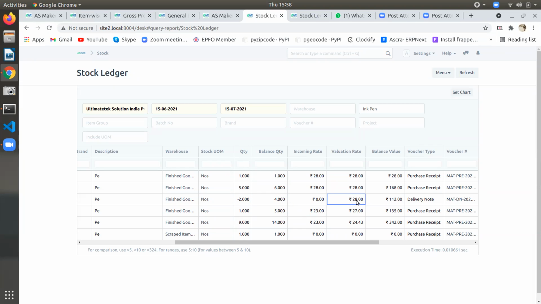Then 28 was the valuation, right? Then again, we will make one, it sold. 28 into 1, 28 into 1, 28 into 1, 28 into 6, plus 5, 28 quantity was there. 28 into 6, or 28 into 4 only. Oh no, this is not the balance, it's wrong. 28 into 1, 28 into 3, plus 27 into 1. That is also wrong actually. 28 into 1, 28 into 3, 23 into 1. Not 3, sir. You have 5, only directly 3, because we are taking quantity.